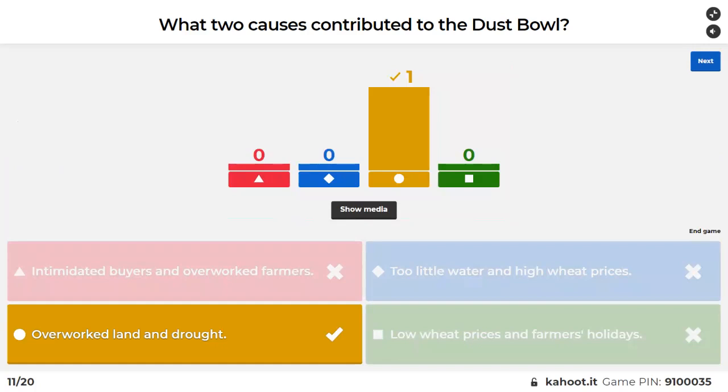The overworked land was because they didn't understand crop rotation, which we do now. That's why you see fields some years that aren't planted. You wonder why they didn't plant the field this year? Well, they have to let the field get the nutrients back here and there. You can't work it too much or the soil gets dry. The nutrients all come out of the soil somehow. I don't know exactly what it does, but that and drought were coupled. Those were two of the causes. There are some other causes as well.